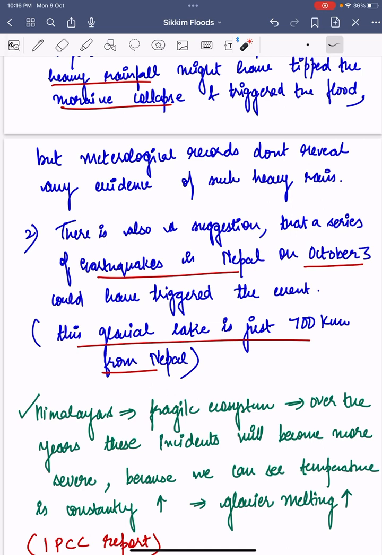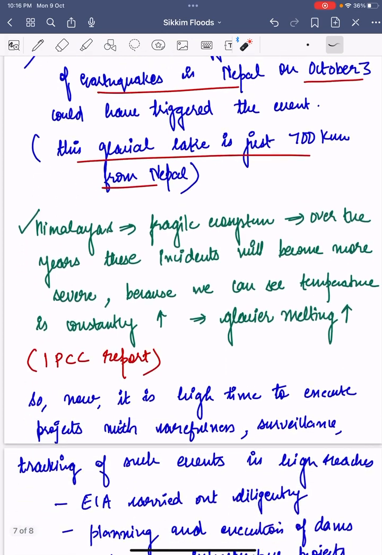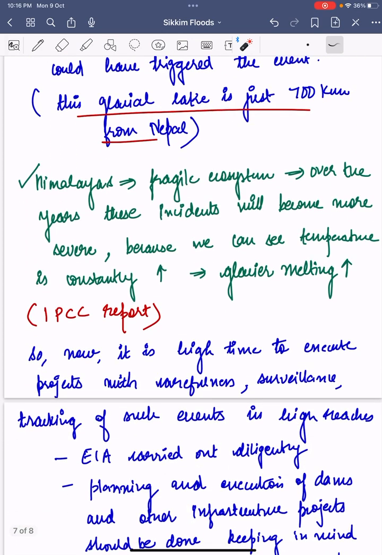This glacial lake, the South Lonak Lake, is just located 700 kilometers from Nepal. So as we discussed above, because of seismic activity, the GLOF event must have been triggered. That is another speculation.